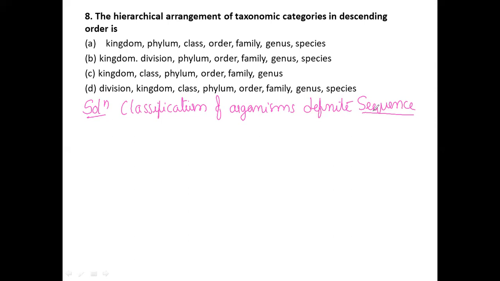In the same manner, here they asked about the descending order, right? Descending order starts from kingdom to species.